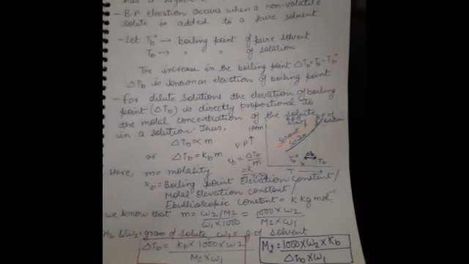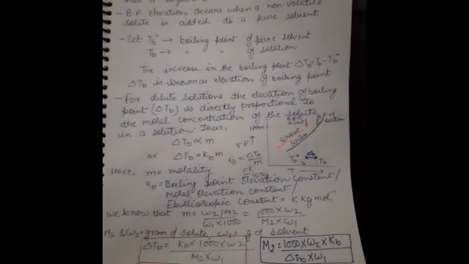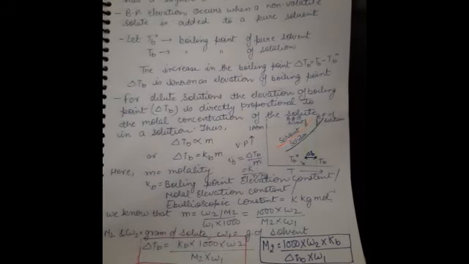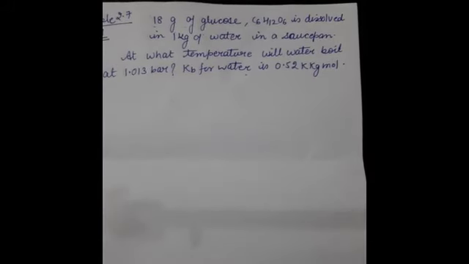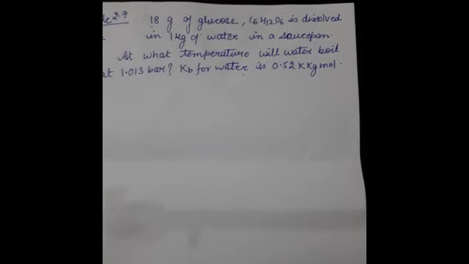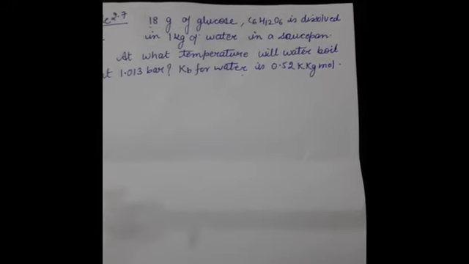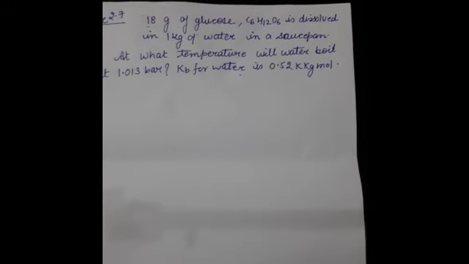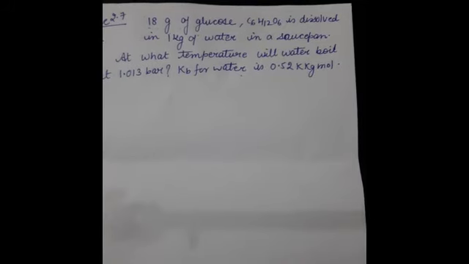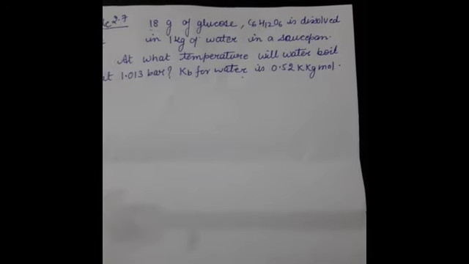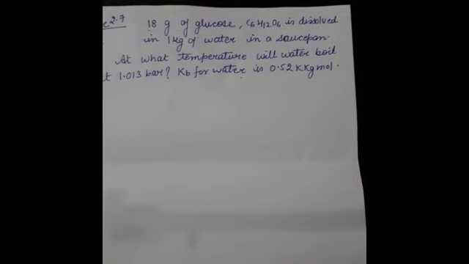Now I'm going to explain a numerical of your NCERT. Just to understand better the elevation of boiling point, I am here to discuss your in-text question, in-text example 2.7 of your NCERT. This question states that 18 gram of glucose, the formula is given to us, is dissolved in 1 kilogram of water in a saucepan. So we can easily determine which is solute and which is solvent. In this question, solute is the lesser quantity, that is 18 gram of glucose, and the solvent is the higher quantity, that is 1 kilogram of water.